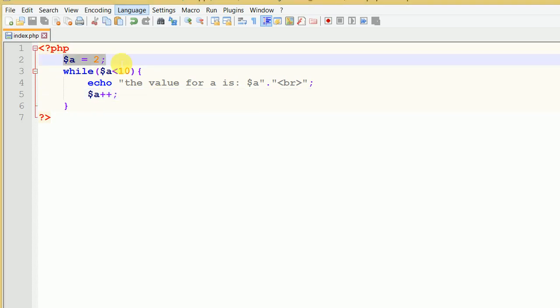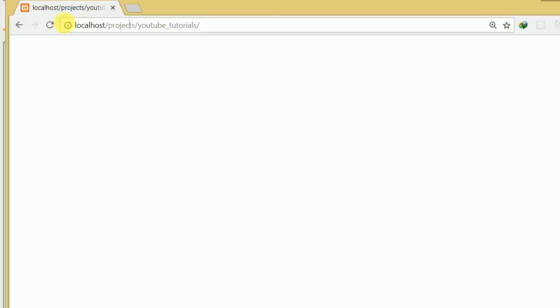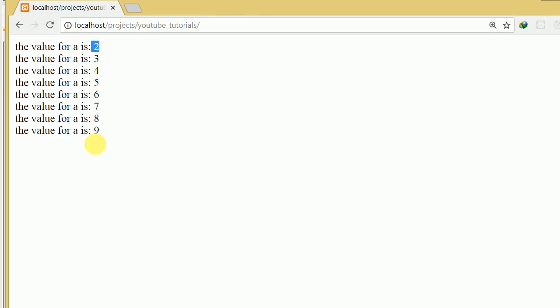Now what does this statement do for us, so that we cannot get lost? If you say a is equal to 2 and then while a is less than 10, that implies it's going to start from 2 up to 9, because you said less than 10. So the program is going to run up to 9, and when it reaches 9 it will stop. Let me run the program and show you what I mean. If you run it, it will run from 2 to 9.